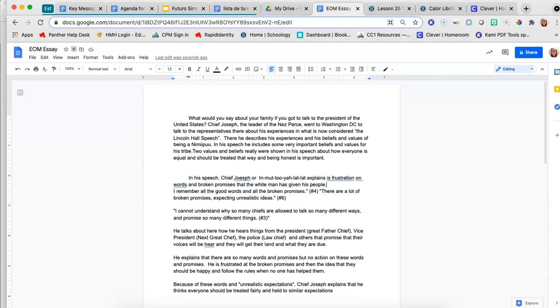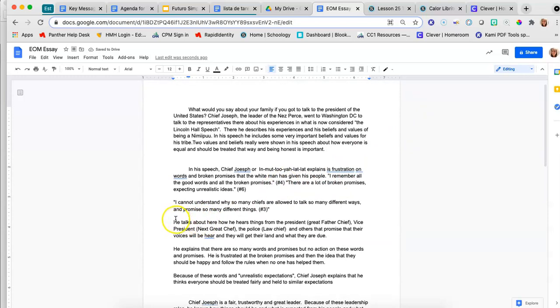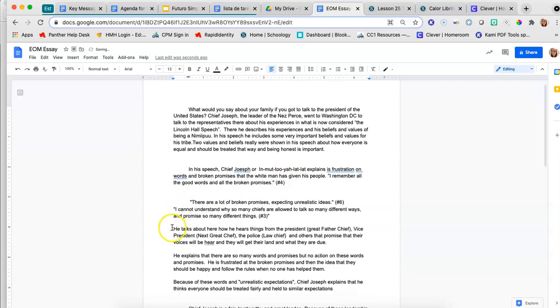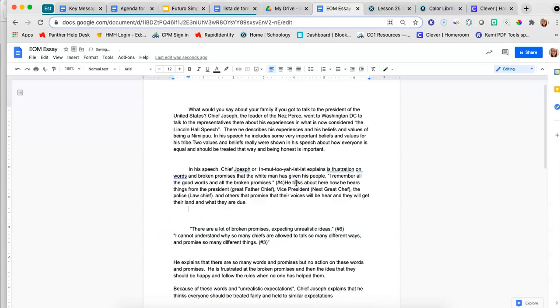So I'm going to actually put that into quotes because I didn't put that into quotes there. So I wrote, I remember all the good words and broken promises. And if you notice, I put all of my quotes together here and then all my elaboration separate. So that means I need to put my elaboration for this here. So I need to reorganize how I put my stuff together.